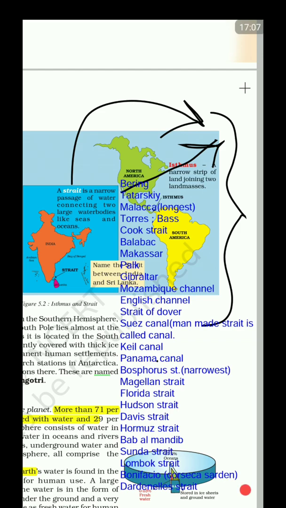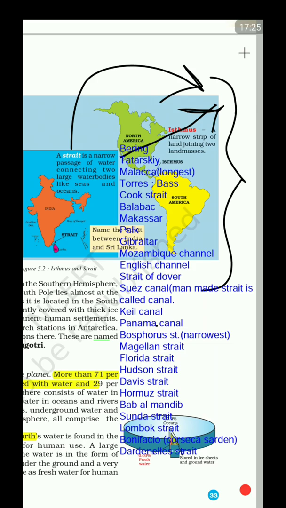And next is Davis Strait. Davis Strait separates, it's a quite very broad strait, Baffin Islands from Greenland. Next is the Hormuz Strait, very important. Iran, right? Persian Gulf, Gulf of Oman, and the Persian Gulf is separated by the Hormuz Strait. Then is Bab el Mandeb.